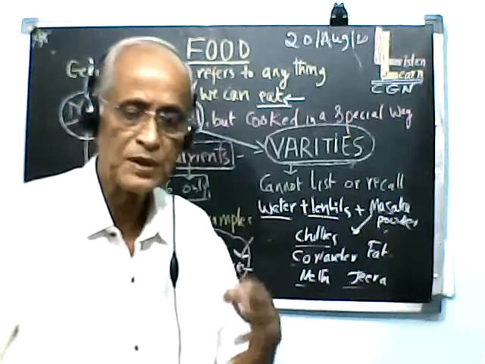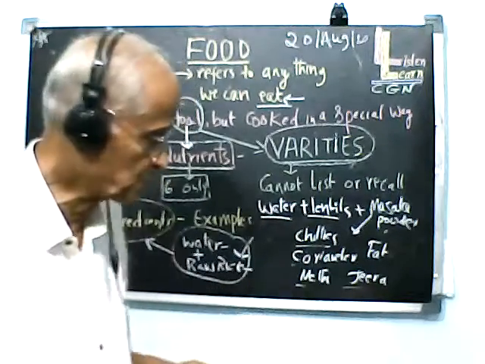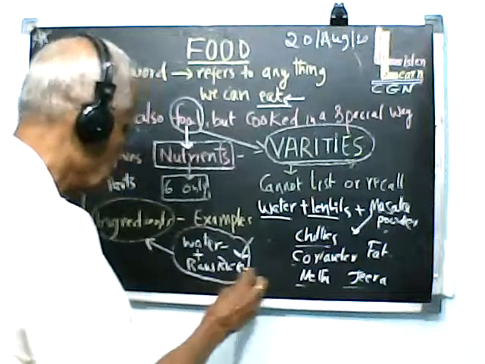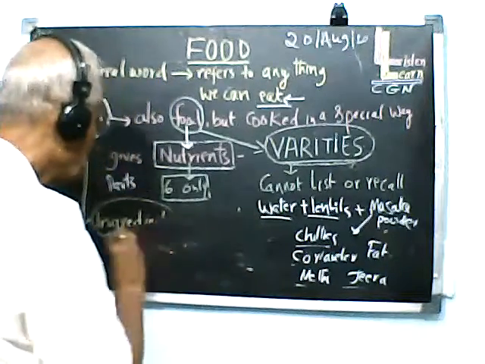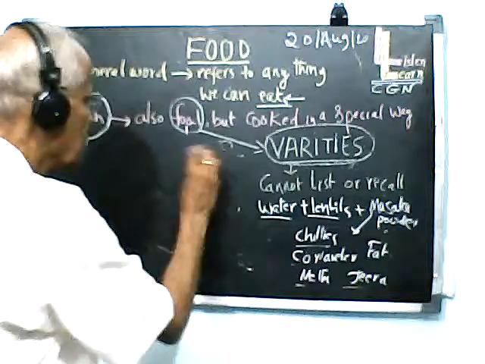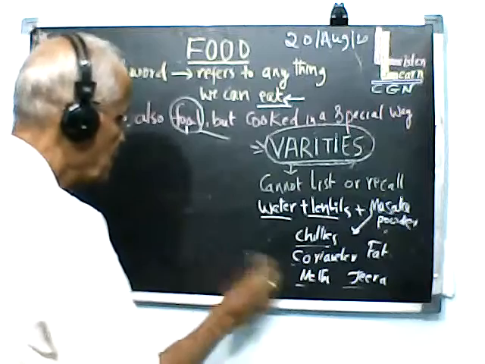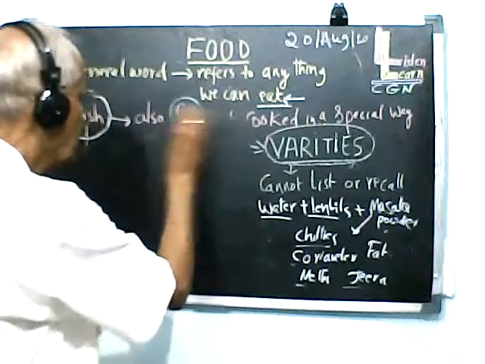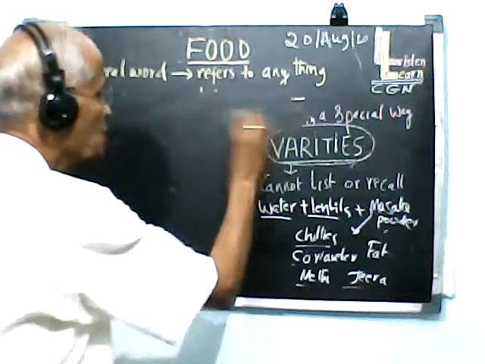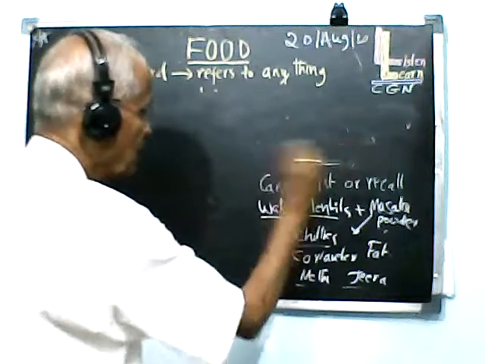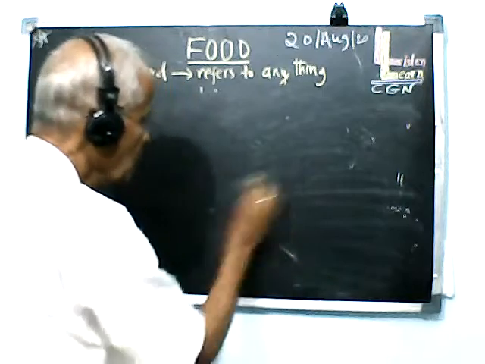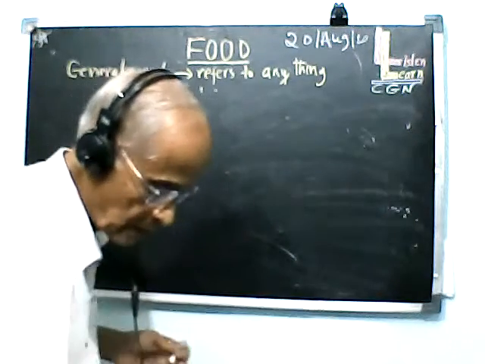Now, you are in class 6 and you should be in a position to think of some food items and then tell me what the various types of ingredients are that the food has. Now let us take one or two simple examples and then I will leave it to you to do at home. Okay? Now let's take one example, right?